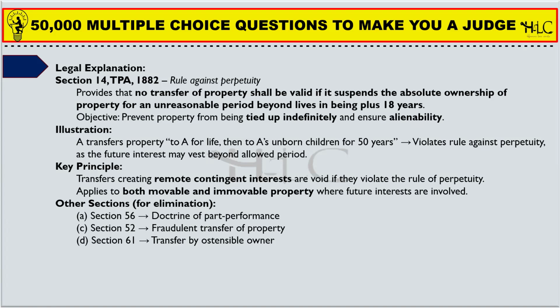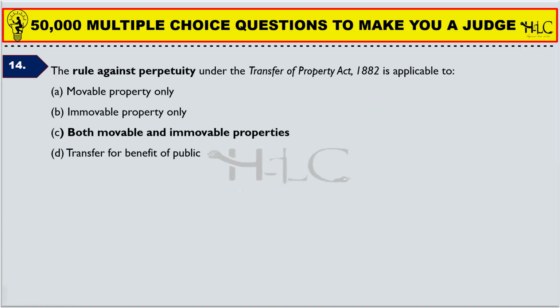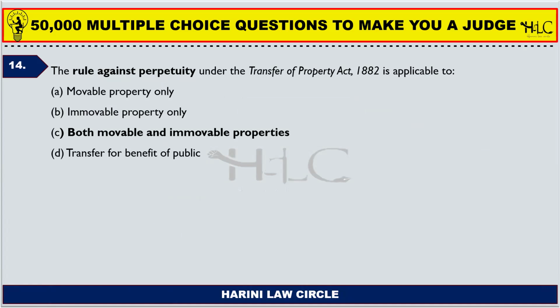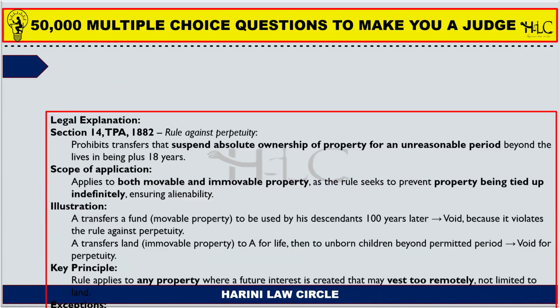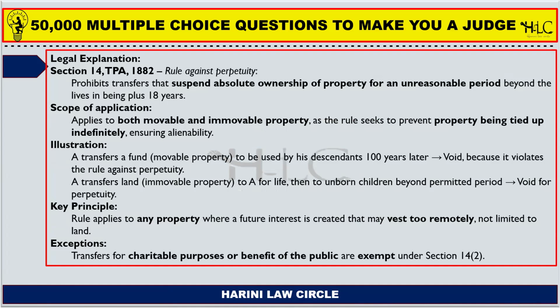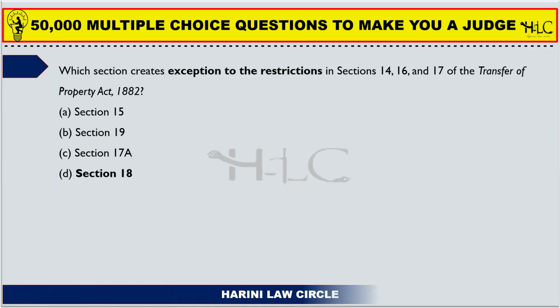I have given you an illustration here. I just want you to read the illustration so you will understand it very well. The rule against perpetuity under the Transfer of Property Act is applicable to which among the following? Section 14 of the Transfer of Property Act is applicable to both movable and immovable properties. So it is not restricted to any one kind of property. It is applicable to both.